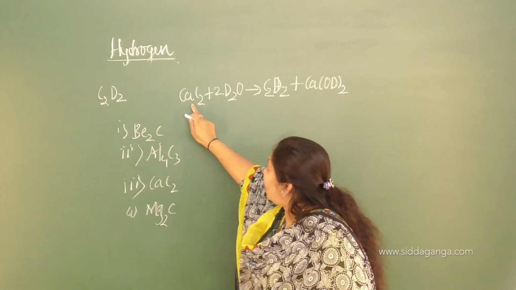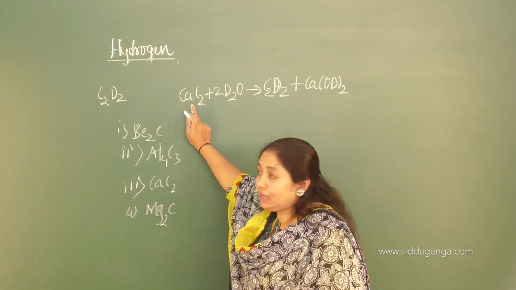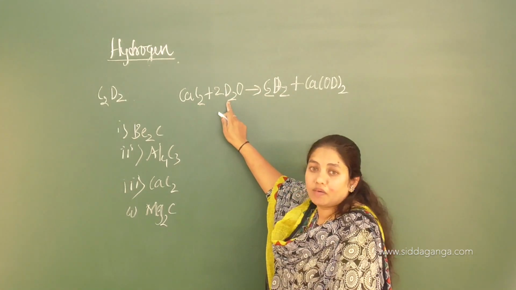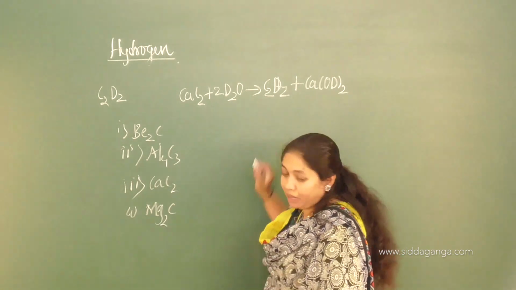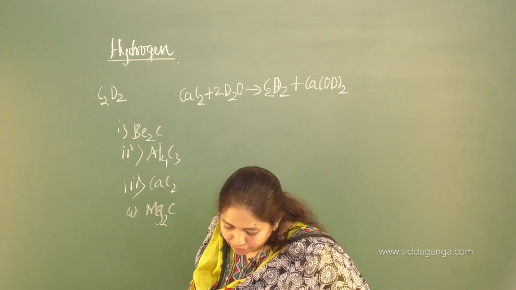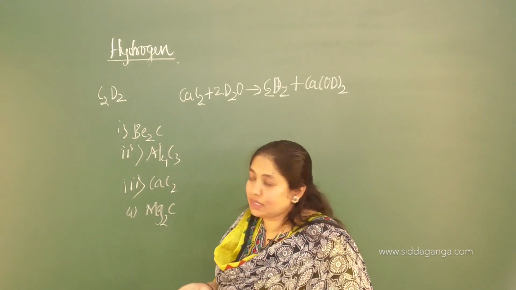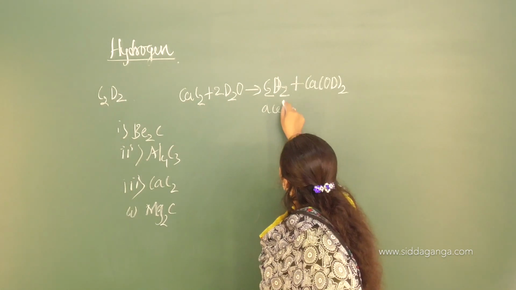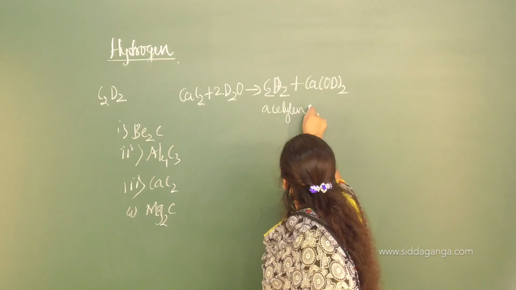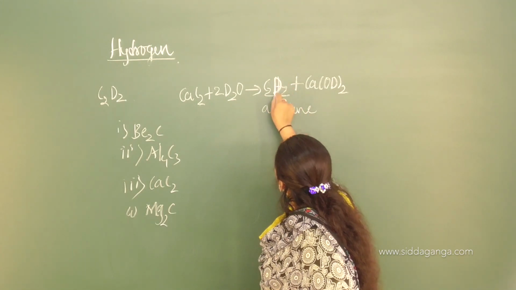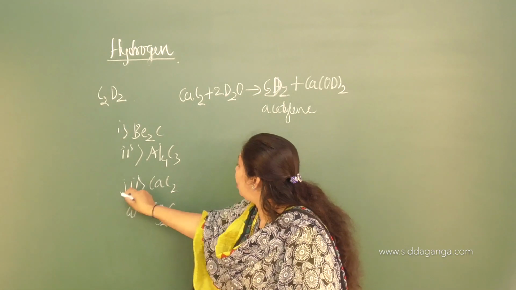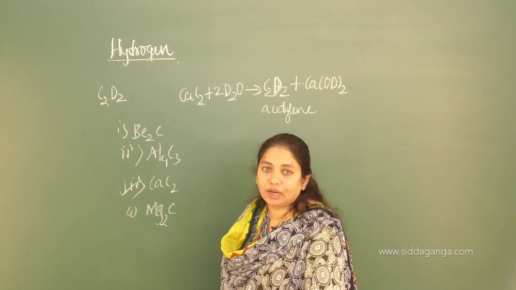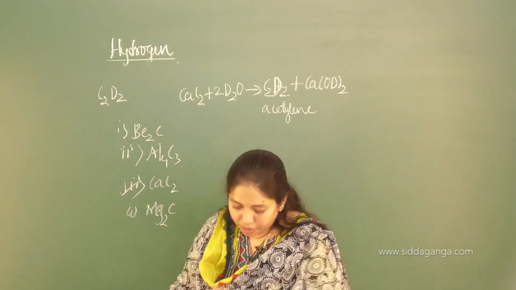Likewise, calcium carbide reacting with our heavy water forms the compound C2D2, that is acetylene. But you have to remember that here hydrogen is nothing but deuterium, D2. So the answer is option 3, calcium carbide. Okay, so let us move on to the next one.